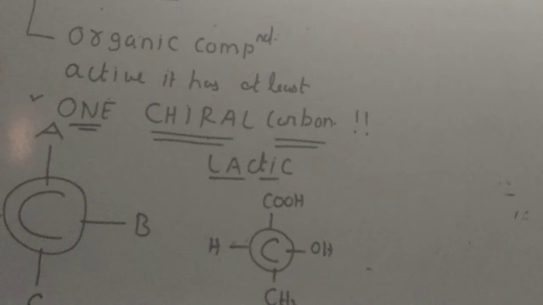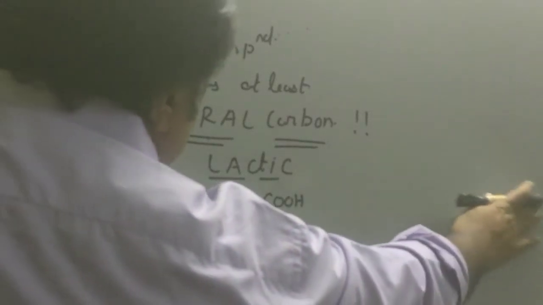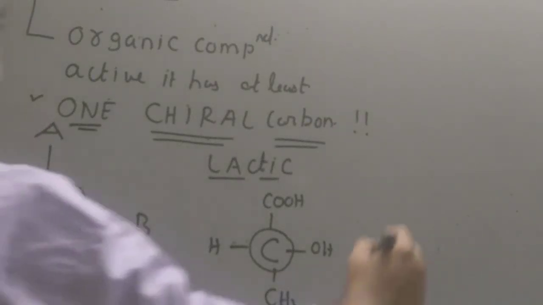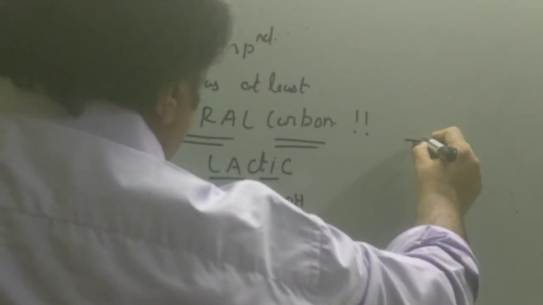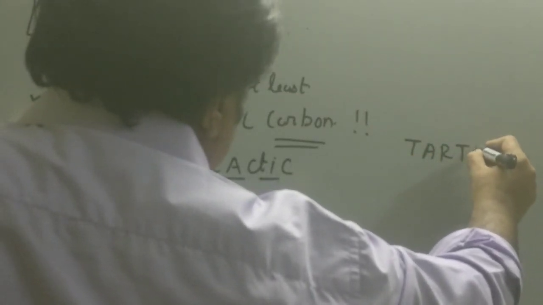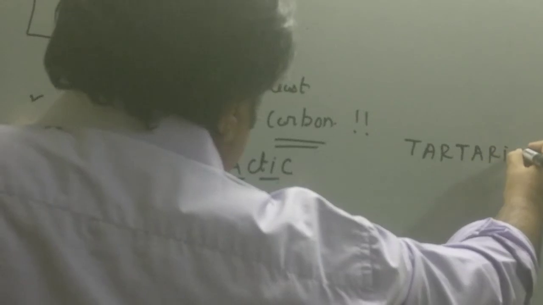Now you may ask, if it has 2 or 3 chiral carbons, then what happens? If the compound has more than one chiral carbon atom, then it may or may not be optically active. For example, I show you one form of an acid called tartaric acid. This form of tartaric acid is optically inactive.